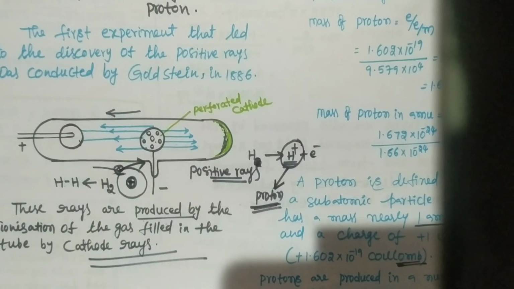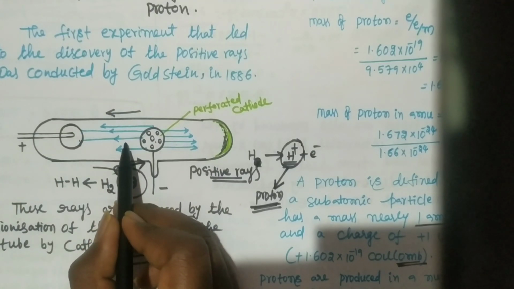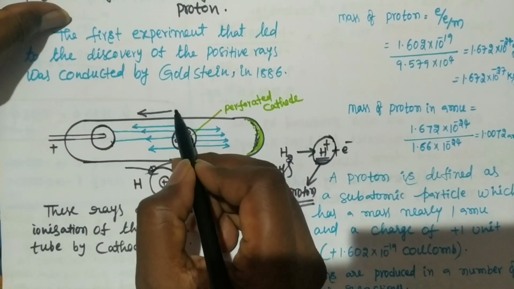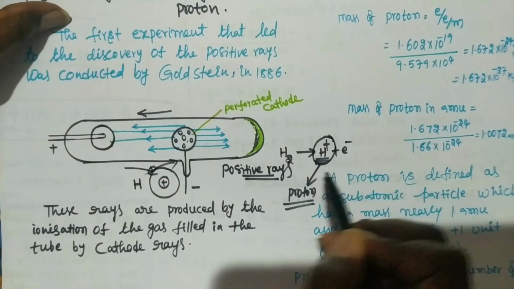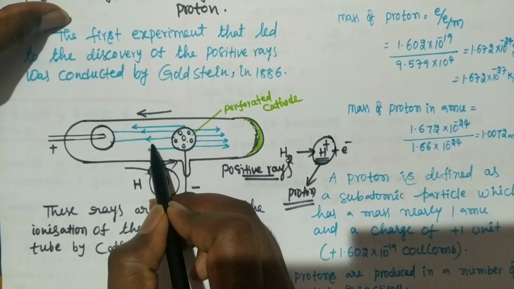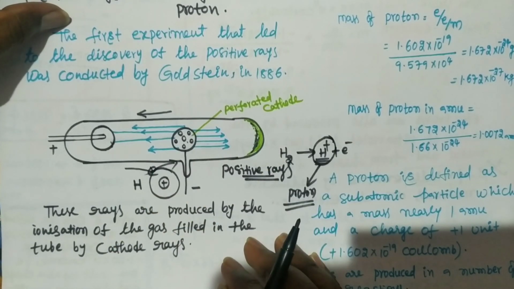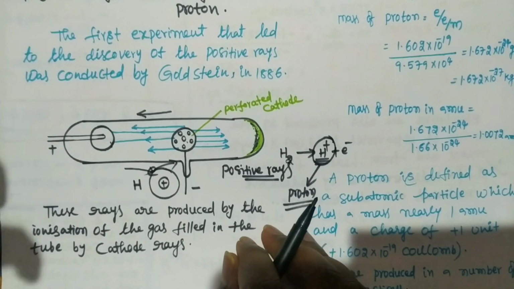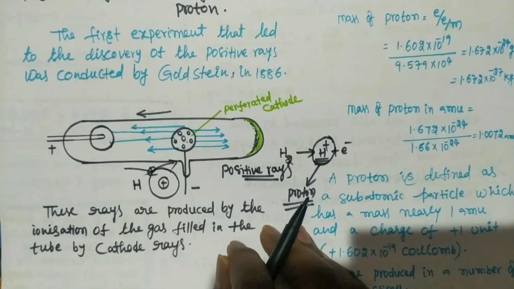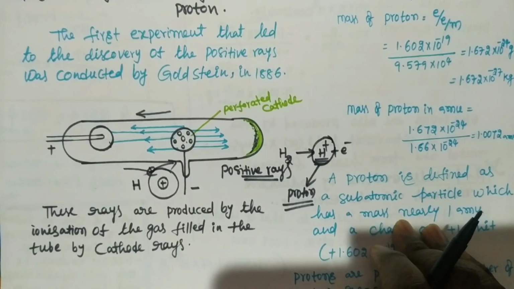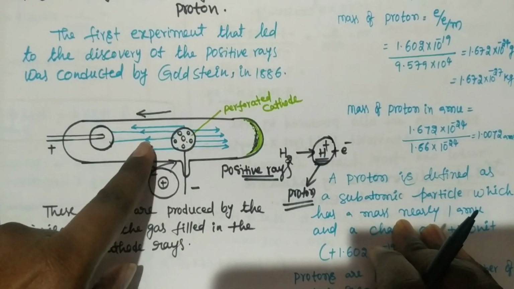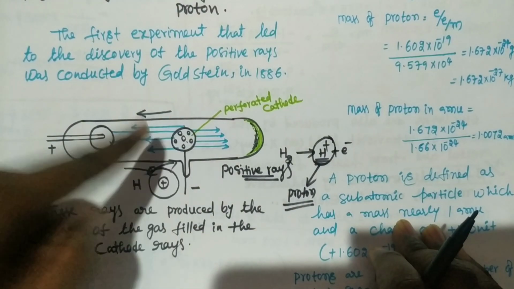So now we have clarity. Anode rays are not originated at the anode. Anode rays are formed by the ionization of the gas which is present in the discharge tube. If you take hydrogen gas, H plus is released. If you take helium gas in the discharge tube, helium contains two electrons, so helium ionization is different. So the anode rays depend on the type of gas taken in the discharge tube.